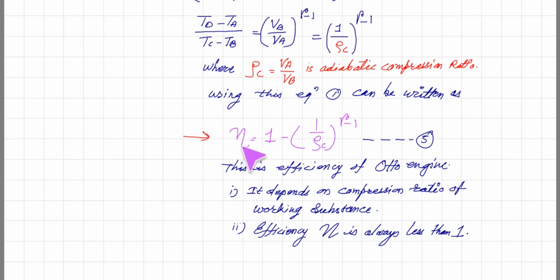And second important thing, efficiency eta is always less than 1. So no 100% efficiency is possible, that we already saw. So this is the efficiency of the Otto engine.